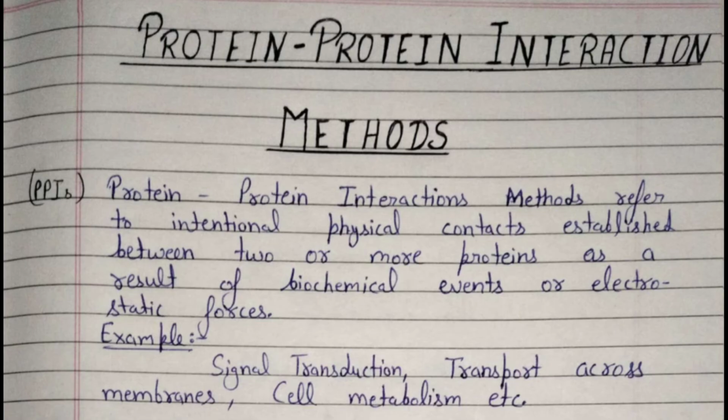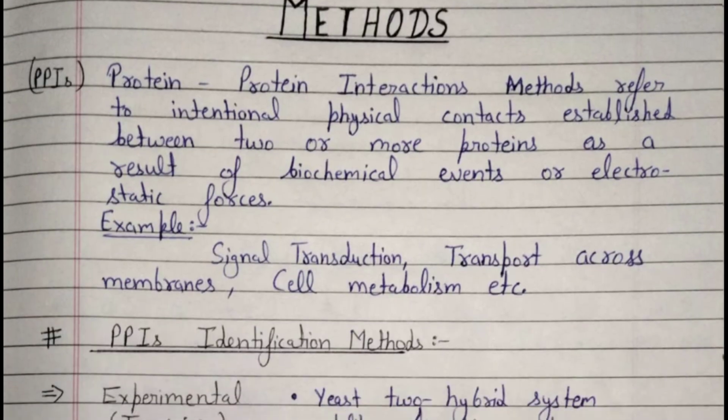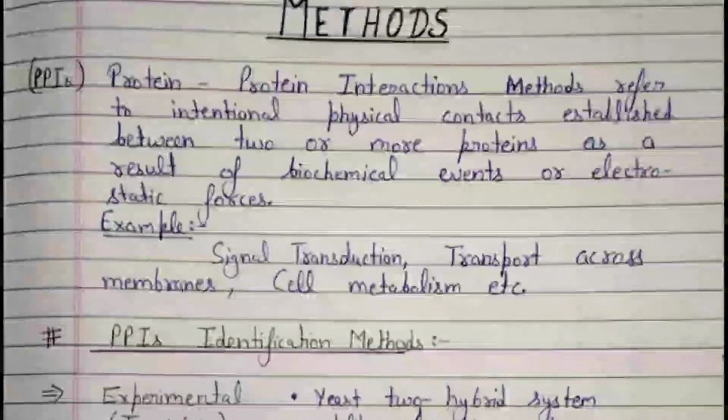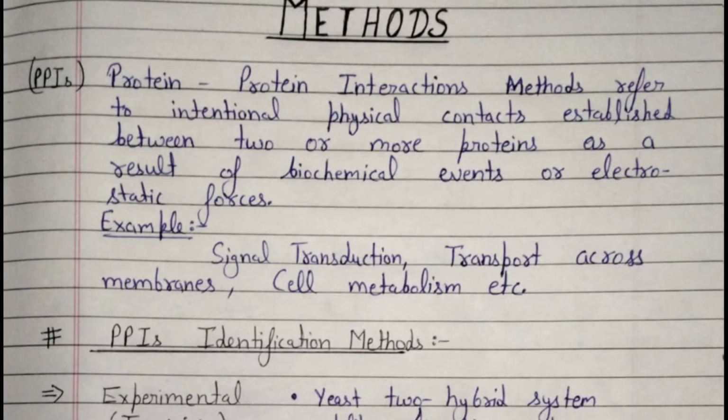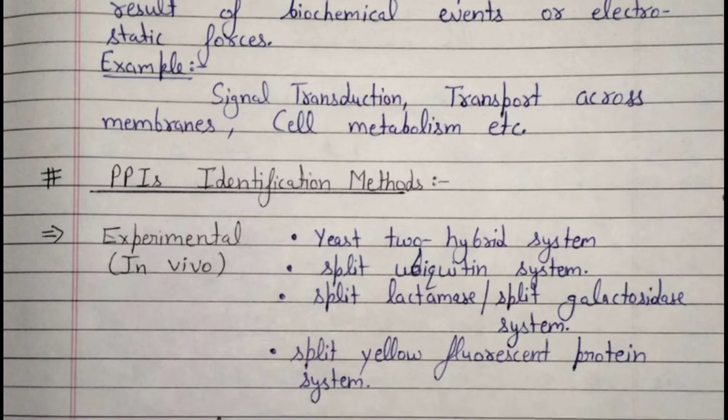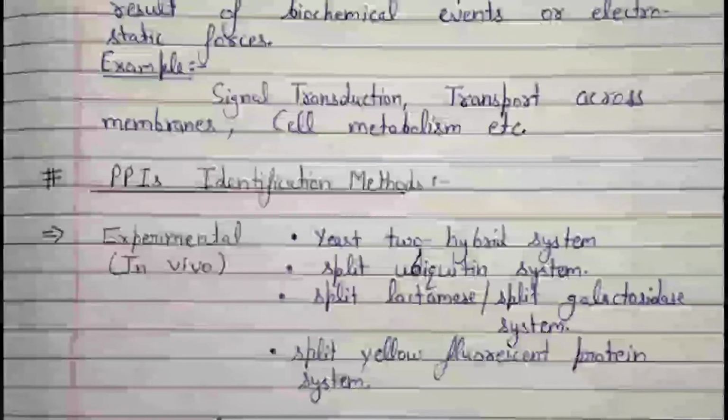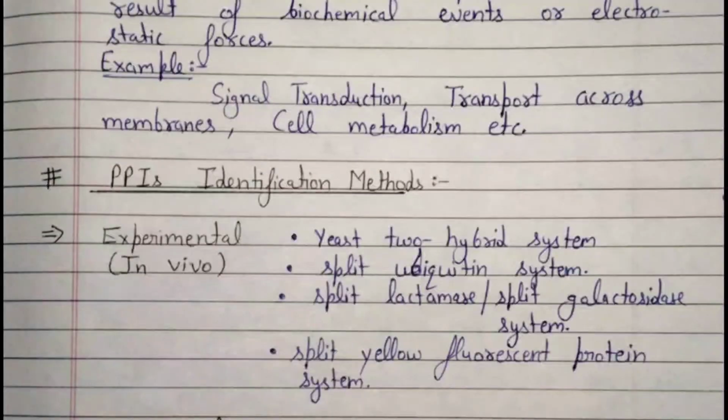Our next topic is protein-protein interaction methods. Protein-protein interactions, also called PPIs, refer to intentional physical contact established between two or more proteins as a result of biochemical events or electrostatic forces. Examples of protein-protein interactions are signal transduction, transport across membranes, cell metabolism, etc. Next, identification of protein-protein interaction methods.